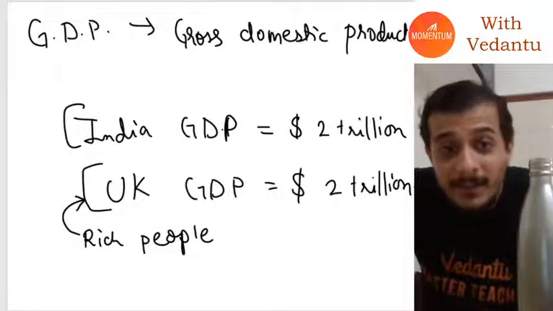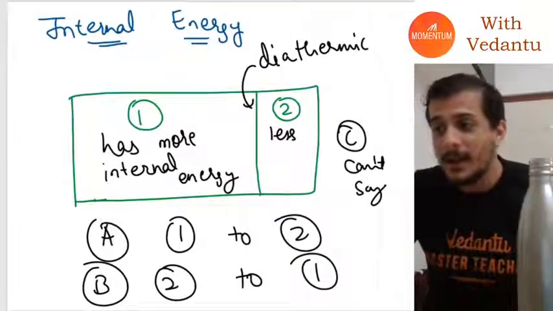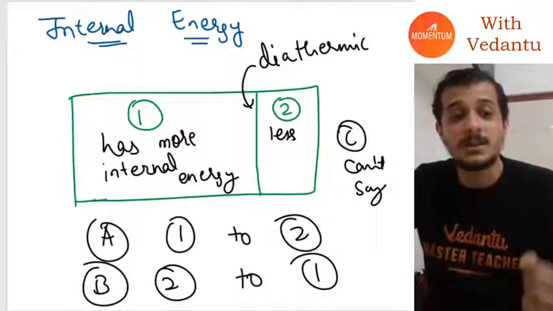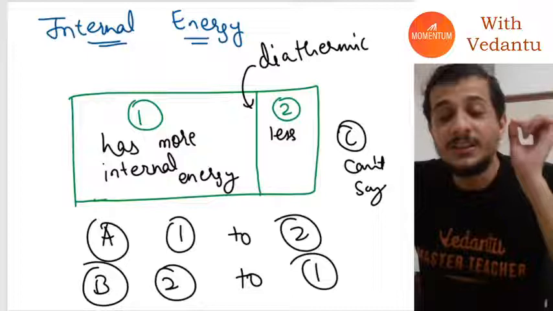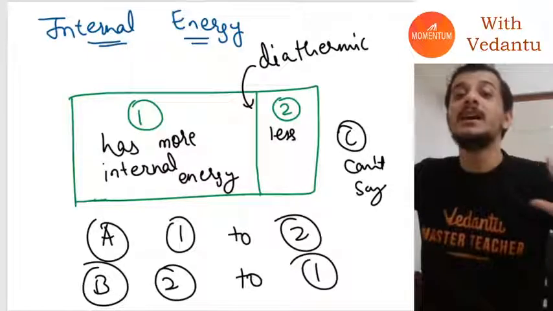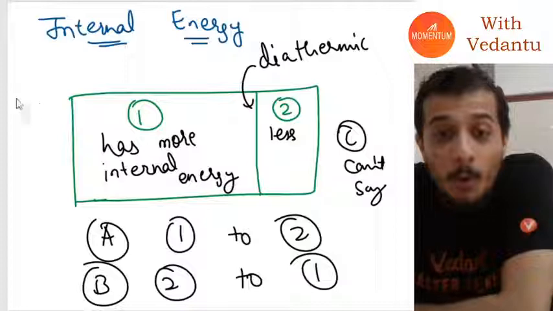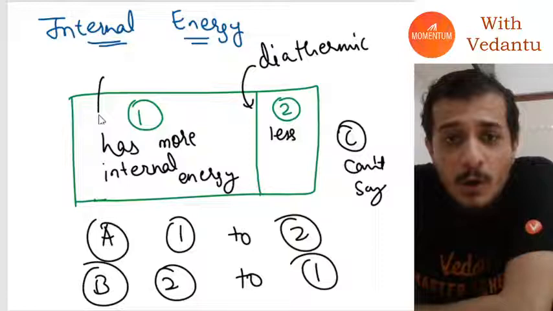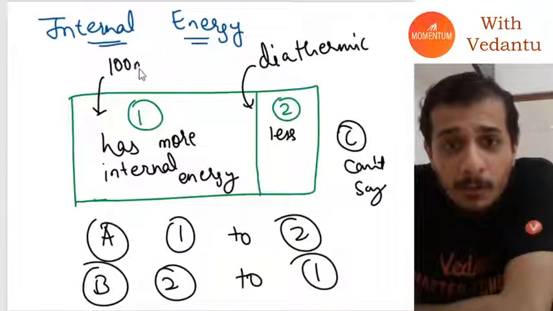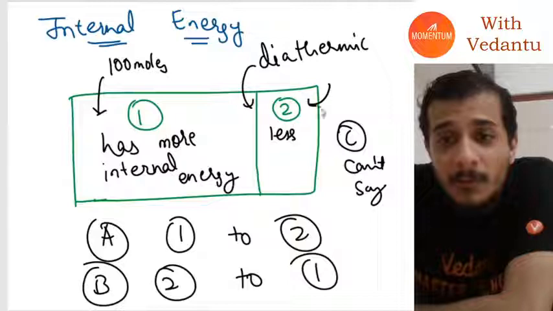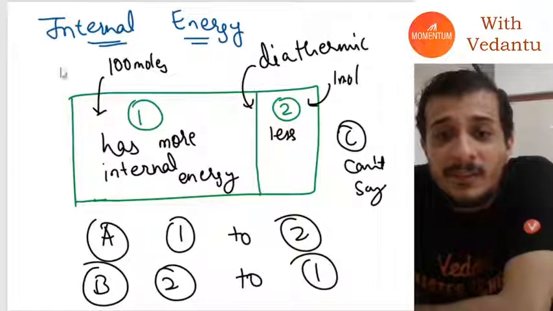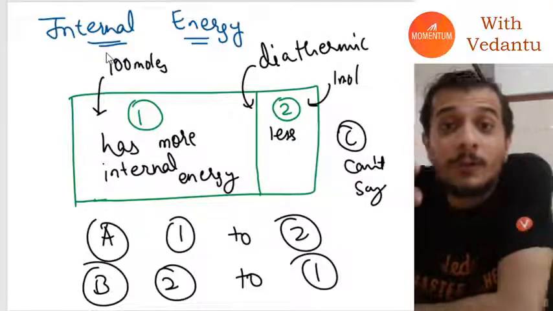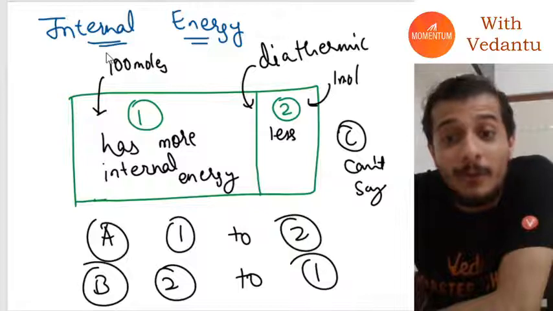Now, that is the same thing with internal energy as well, guys. Population is really important. Just because you have more energy doesn't mean you have more energetic molecules. If this one has a lot of moles, let's say this has 100 moles of gas and this only has 1 mole of gas, then of course this one will have more energy. But you also have to look at something else, guys.